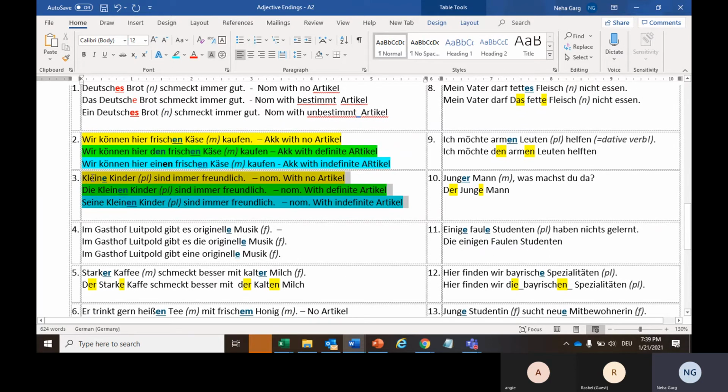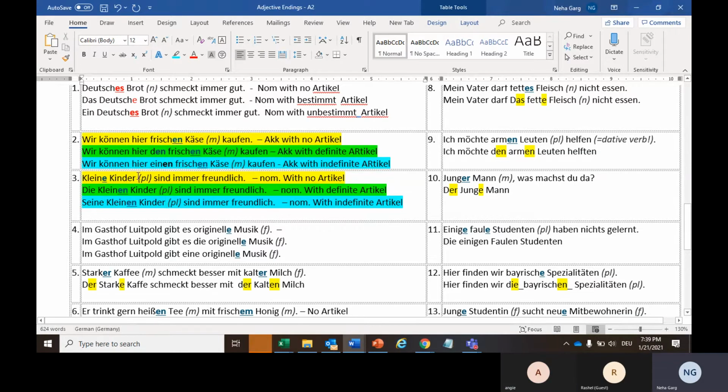Angie, can you read this one? Kleine Kinder sind immer freundlich. Die kleinen Kinder sind immer freundlich. Seine kleinen Kinder sind immer freundlich. So here we are talking about children, which is a nominative case here.